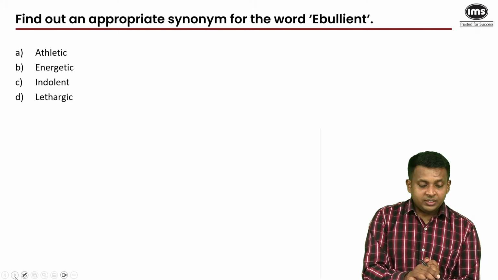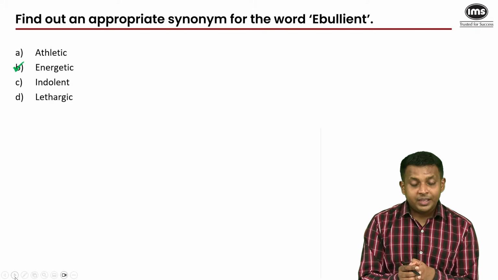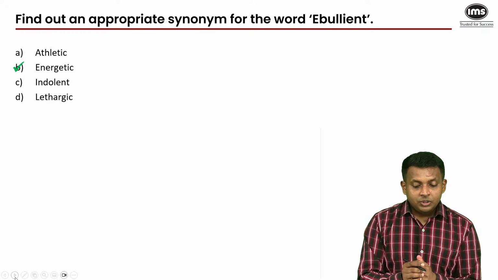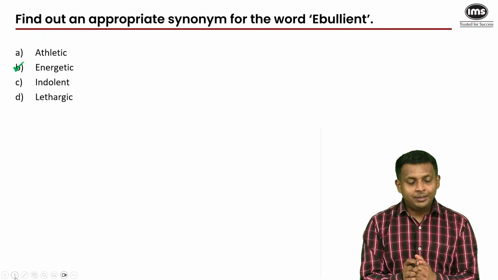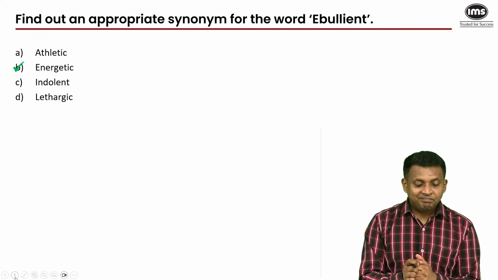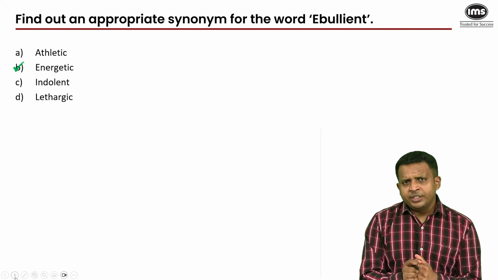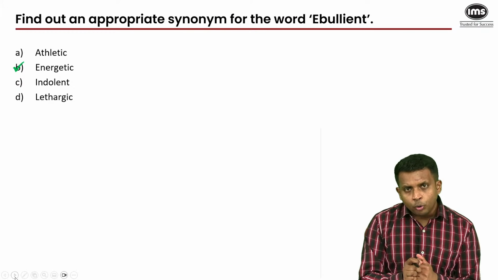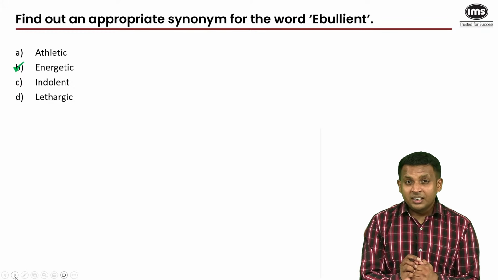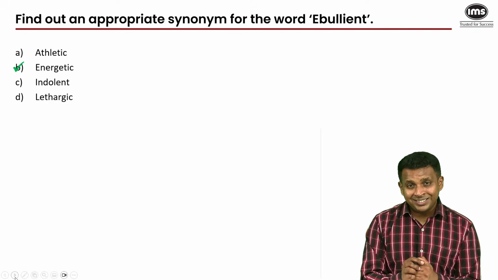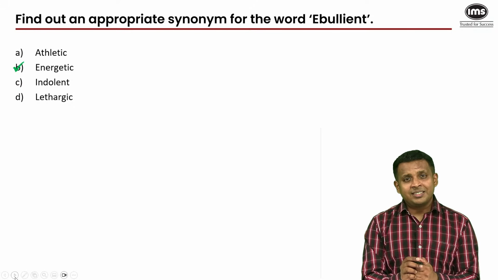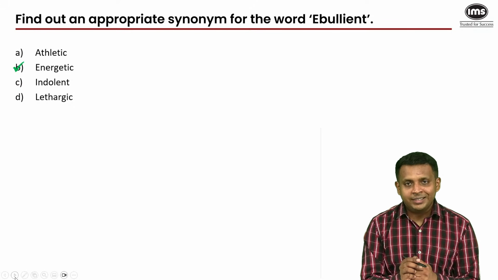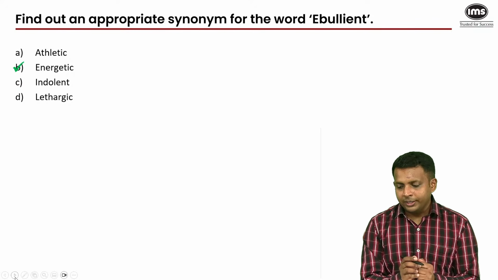And the synonym of ebullient here would be energetic. So athletic refers to the shape, the form of your body when you're agile. Indolent means lazy. Lethargic also means lazy. So this would be the most challenging question type in vocabulary, like you either know the word or you don't. But this word does appear in one of the class exercises in our numbers, algebra and vocabulary module. If you have revised those class exercises enough times, and if you were taking the exam this year, you'd be able to answer this question quickly. Next.